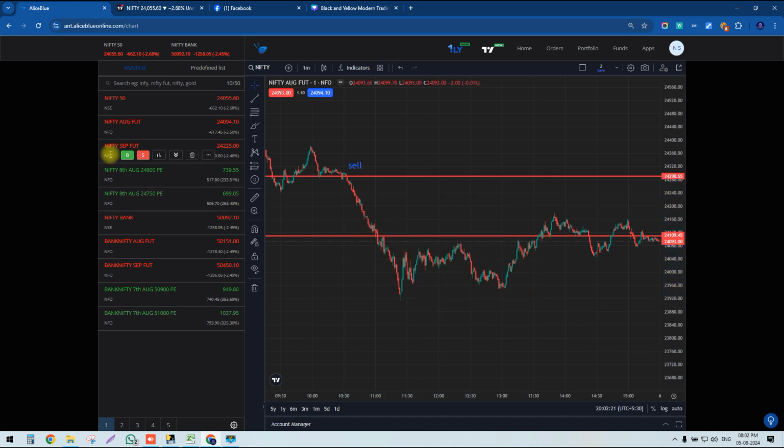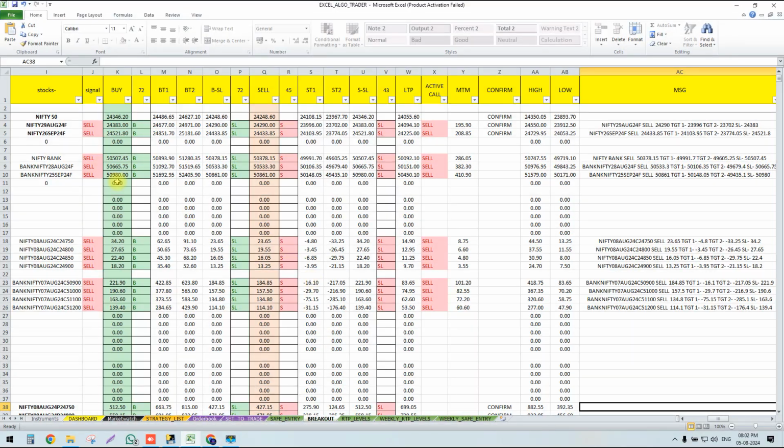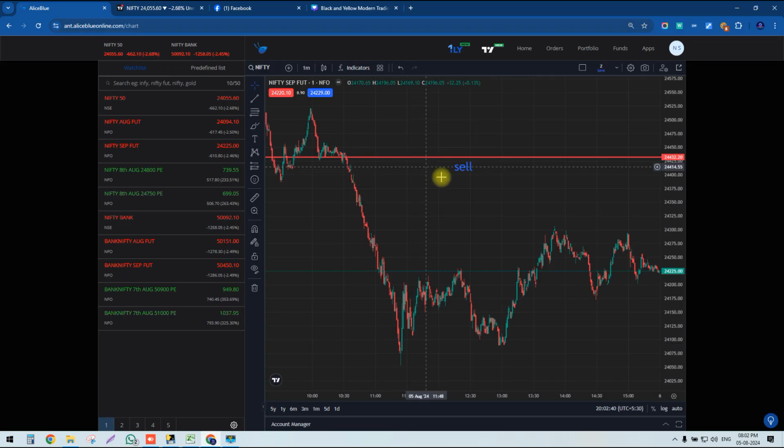Now let's go for Nifty September future. Let's see what our breakout strategy is telling. In Nifty September, sell is activated, and the sell level is 24,433. Here the sell was generated in Nifty September futures, and the market fell down up to here.